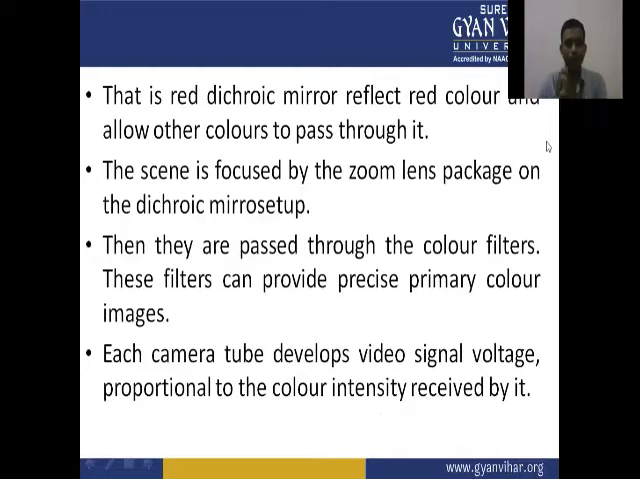The red dichroic mirror reflects the red colors and allows other colors to pass through it. The scene is focused by the zoom lens package on the dichroic mirror setup, and the light is passed through the color filters. These filters provide the precise primary color images. Each camera tube develops a video signal voltage proportional to the color intensity received by it.